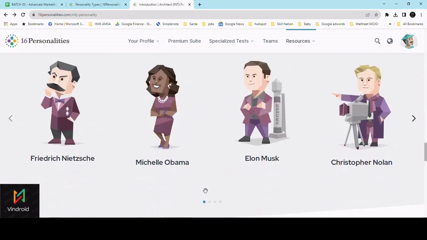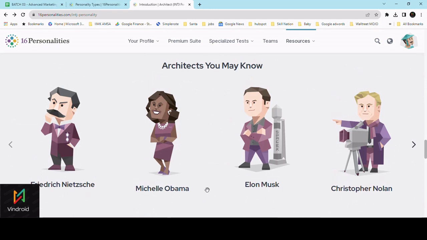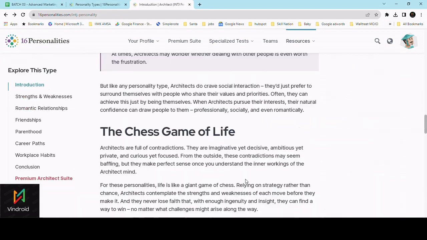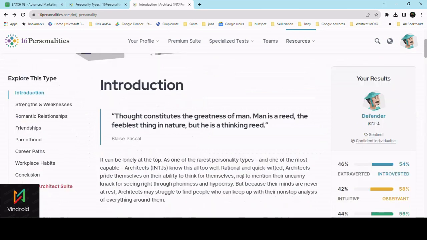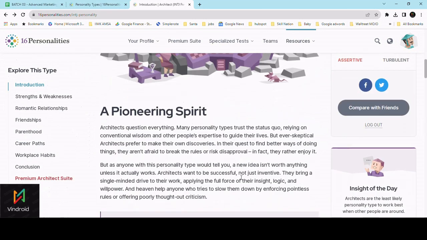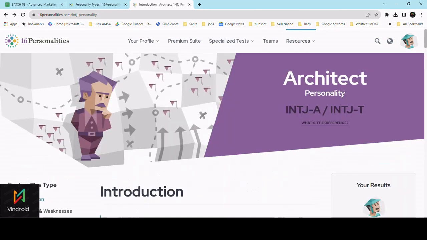We can also see who is connected to this personality trait, like Michelle Obama, Elon Musk, Christopher Nolan, all connected to this superset called the analyst, and this one is the architect. So that is the subset.